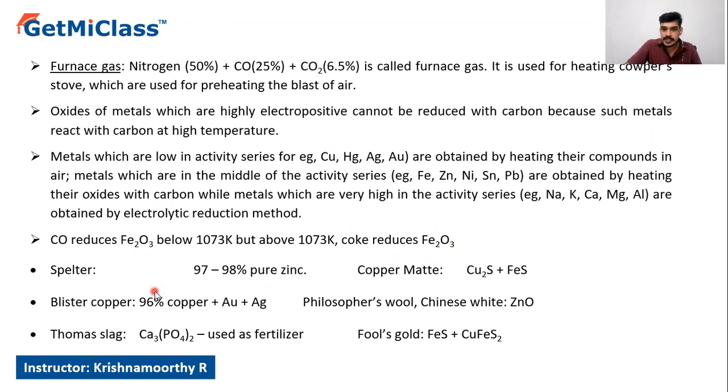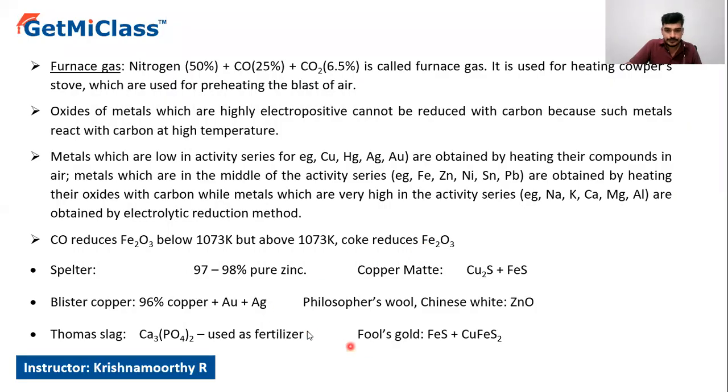Spelter means 97-98% pure zinc. That percentage of pure zinc we call a spelter. And copper matte means Cu2S and FeS. This mixture you call copper matte. And blister copper means 96% copper and a very trace amount of silver and gold. We call it blister copper.